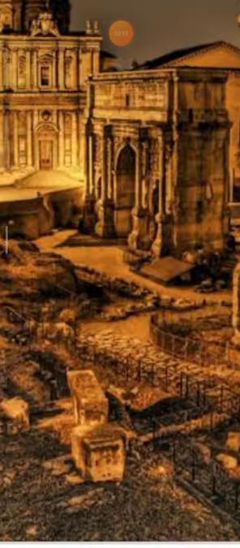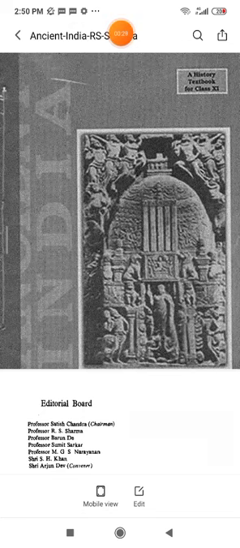Now we see the construction of ancient Indian history. This is all the pic of the ancient construction of ancient Indian history. This is the pic. Now we will see the Ram Charan Sharma ancient India history.